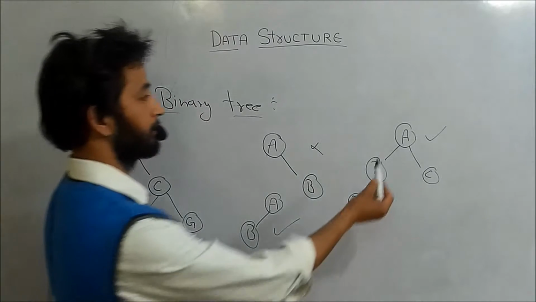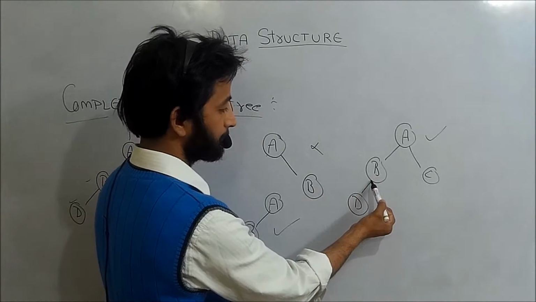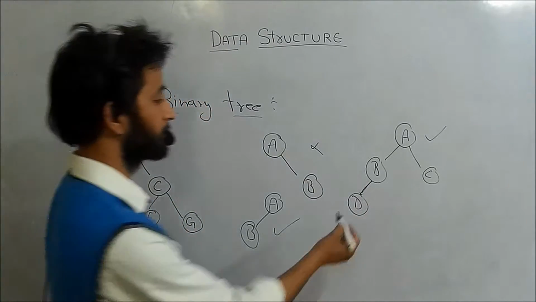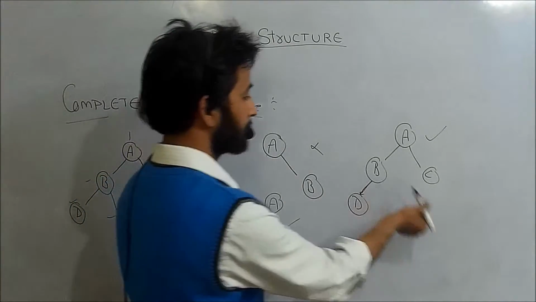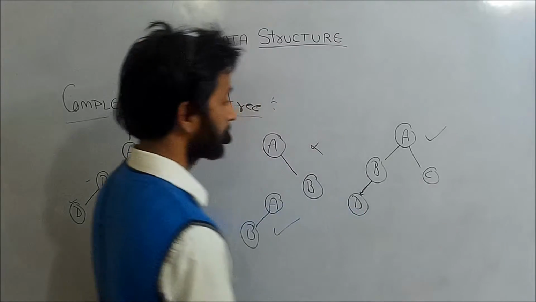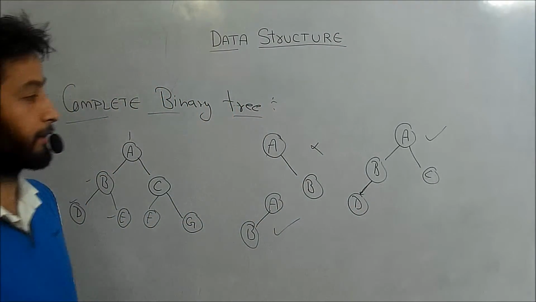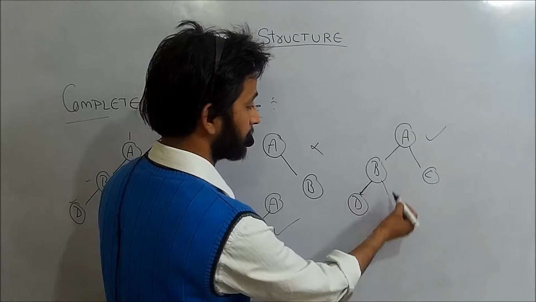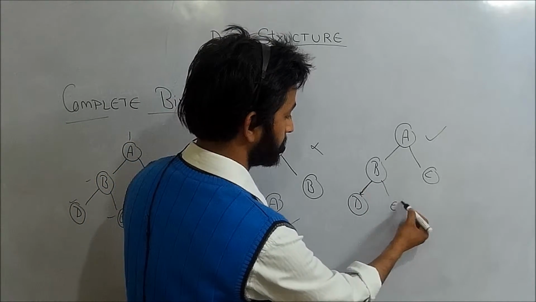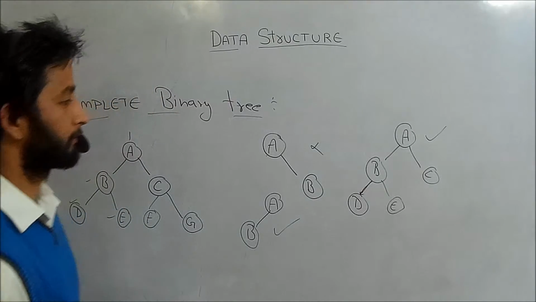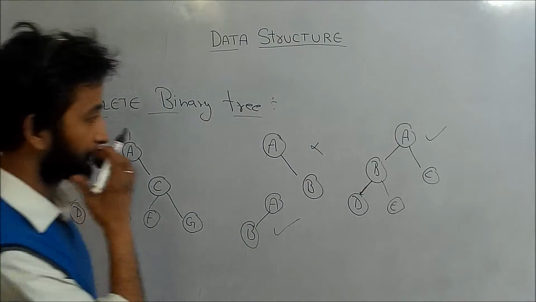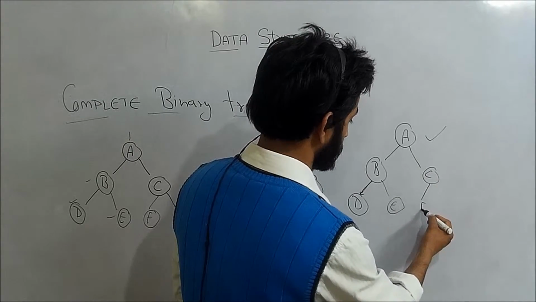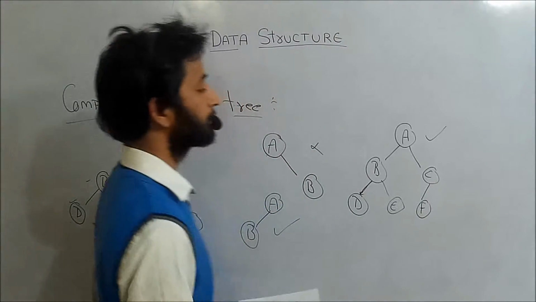because here B has an element at its left and no element at the right, then it's okay. If I want to insert an element, I will insert that element to the right of this. Then to insert the next element, I will insert that element here.